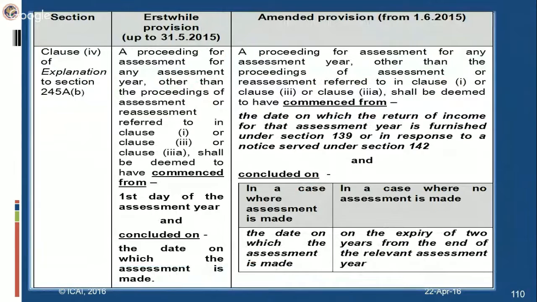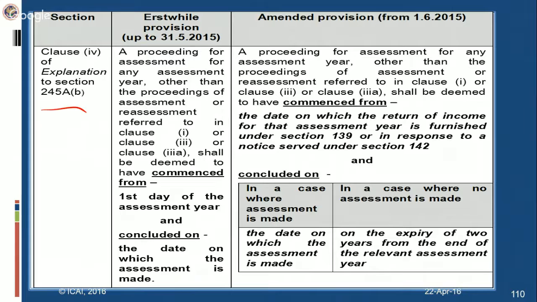Now, there are 4 clauses in the explanation to section 245A, giving the deemed date of commencement of settlement proceeding. The first clause, as we saw now, relates to reassessment, where notice for reassessment is issued. The second clause is in relation to a case where search is initiated and assessment proceedings under 153A are in process. The third case is where you pass an assessment order to give effect to the decision of the appellate tribunal or a revisionary order under section 263.